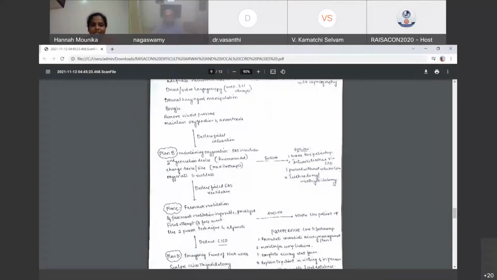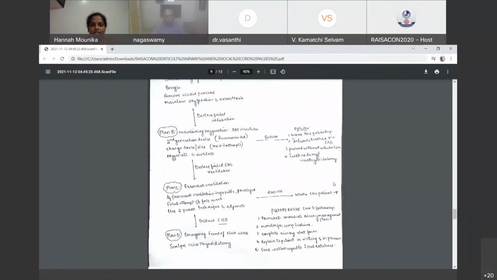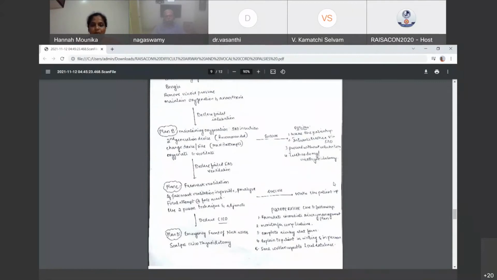Consider face mask ventilation. If face mask ventilation is also not possible, paralyze, and a final attempt at face mask is given by using the two-handed technique and an assistant. If it's successful, wake the patient up. If it's not successful, declare CICO, can't intubate, can't ventilate, oxygenate.